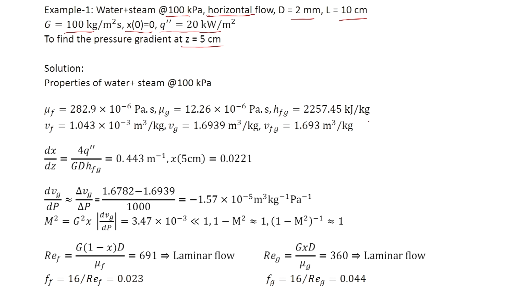So, properties are the same as we have used before. dx by dz is obtained using energy balance and it is the same as before.